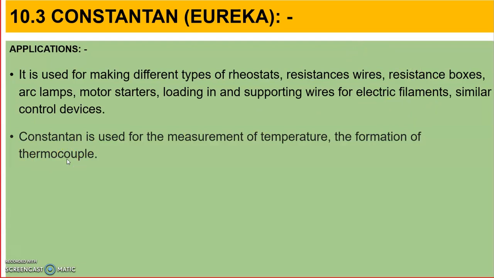It is also used for measurement of temperature, because if you remember, we have seen different thermocouples, such as copper-constantan combinations. In a thermocouple, one wire is made up of copper and the other wire is made up of constantan. So constantan is used in measurement of temperature, because a thermocouple is used for measurement of temperature. This is the formation of a thermocouple. So these are the applications of constantan, and let us watch this video. That will be a break also, and then